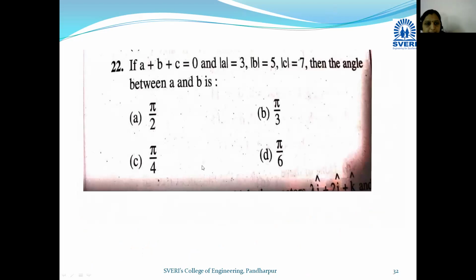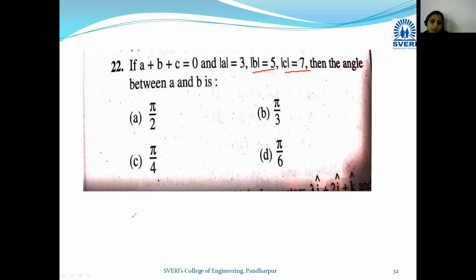Now let's move towards the next example. See what is given in this example. One condition is given: a bar plus b bar plus c bar is equal to 0. Addition of three vectors is 0. Then mod of a bar is equal to 3, mod of b is equal to 5, mod of c is equal to 7. Now we are going to find the angle between a and b.